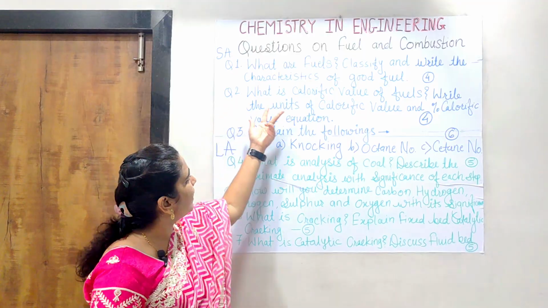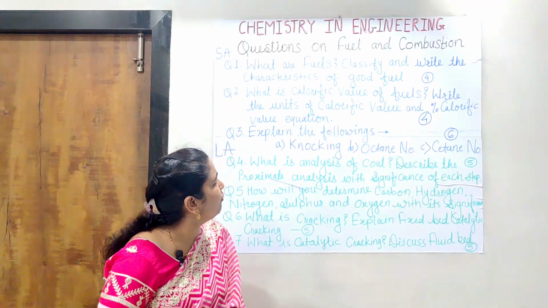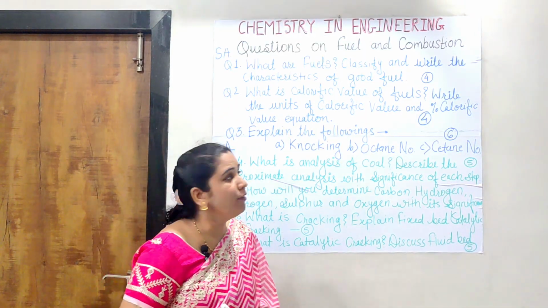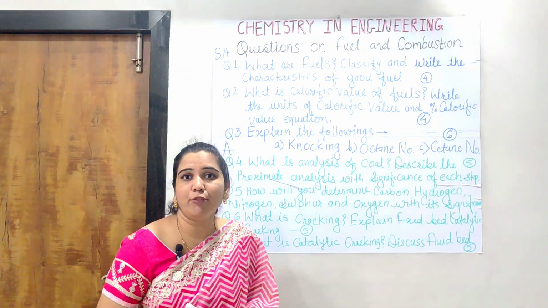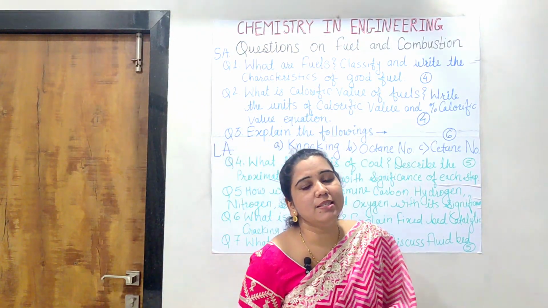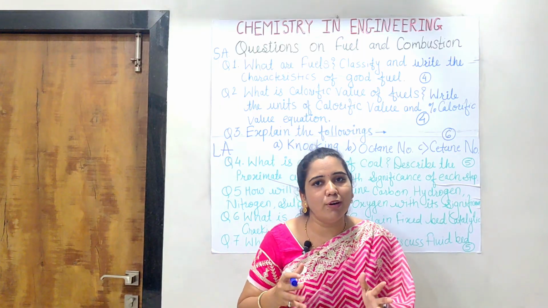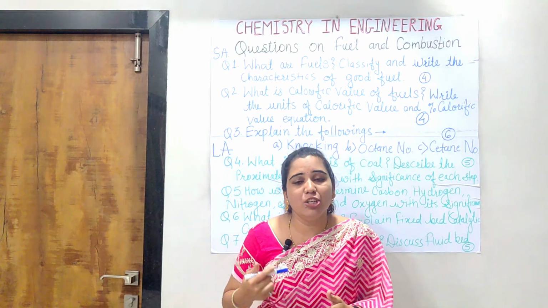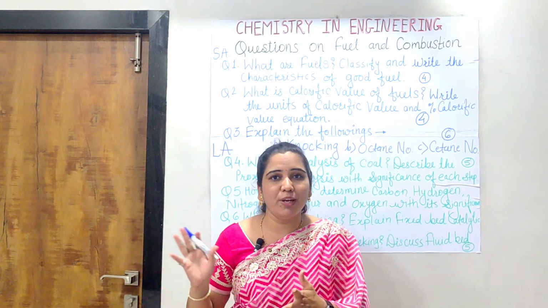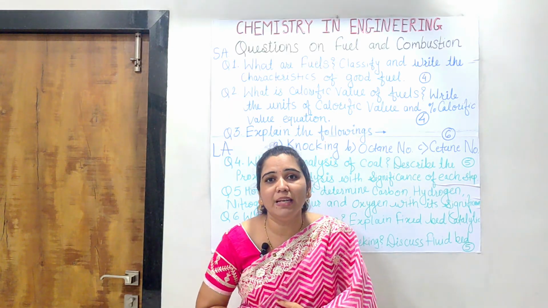Now the next question is, what is the calorific value of a fuel? And write the units of calorific value as well as the percent calorific value calculation. Guys, in this you simply have to write the definition of calorific value, that is, it is the energy which is liberated when 1 unit weight or mass of a substance has been completely burnt.